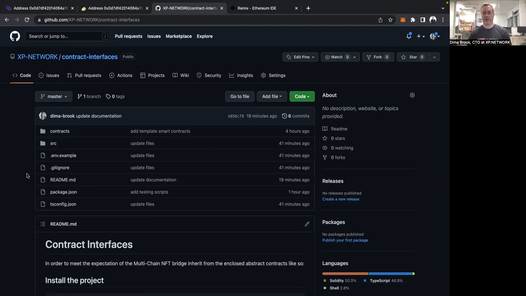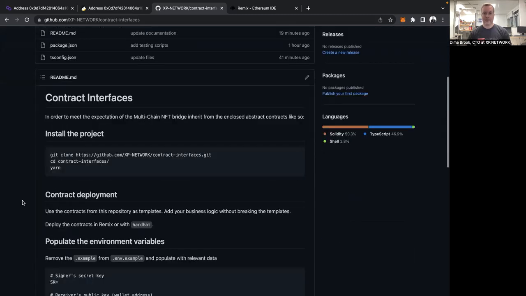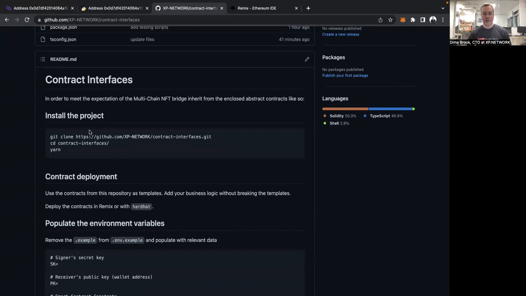You can start testing from testnets of a couple of blockchains. For example, you can select BNB and Polygon as the first blockchains you want to interact with. Here you have a step-by-step instruction how to test it and how to deploy the contracts. So let's actually follow this instruction and see how it works.